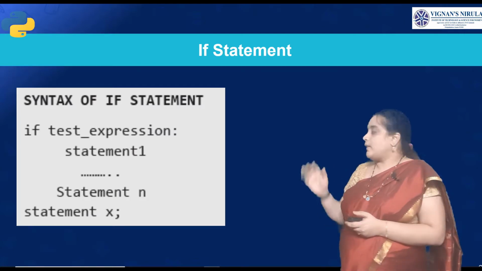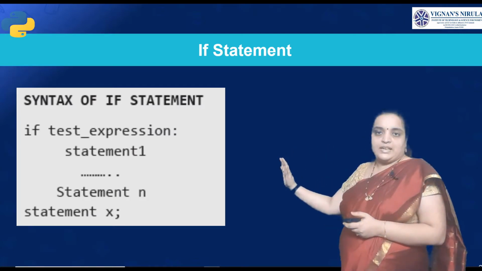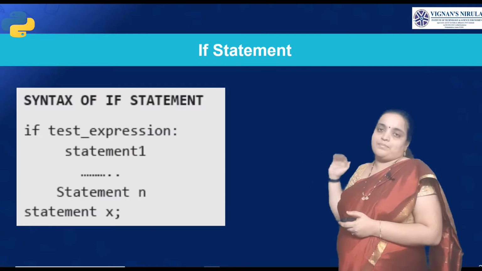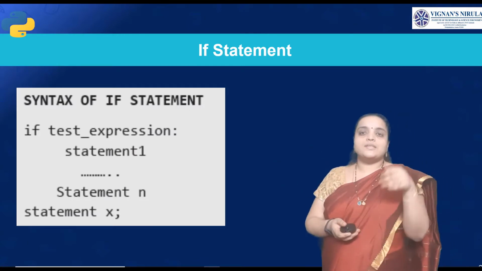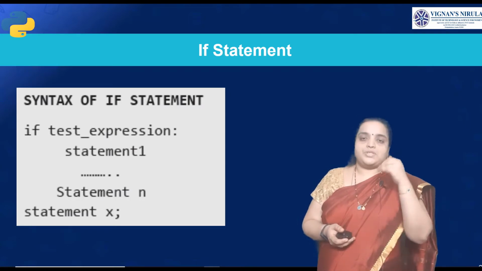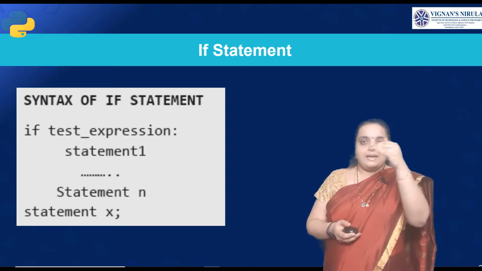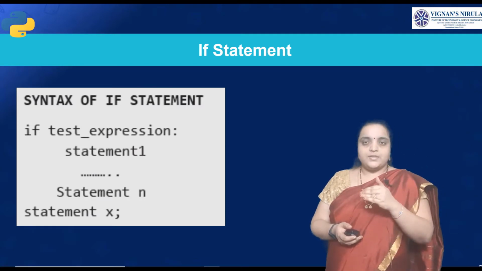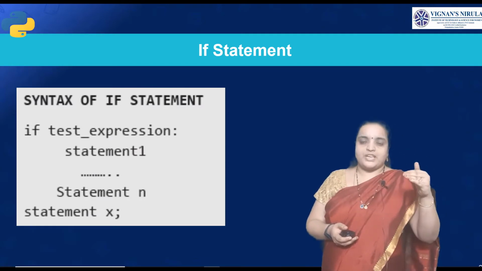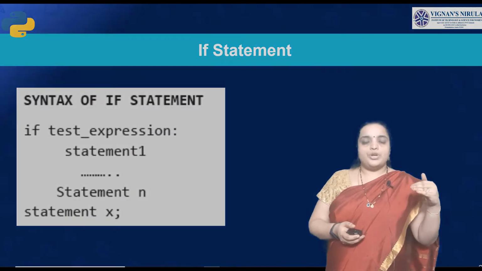Then come back to the indentation where the block is completed. So statement X will be continued. So this is the syntax of the if statement: if, condition, indentation, group of statements, and come back. Close your block of statements and come back to the original program.